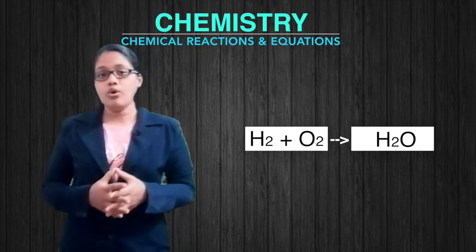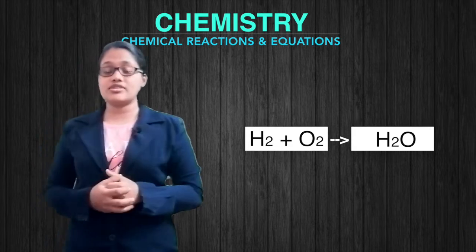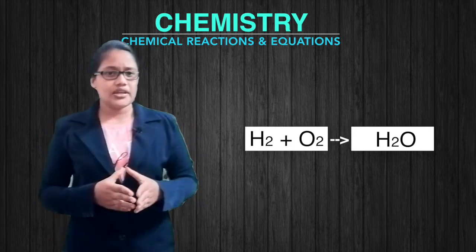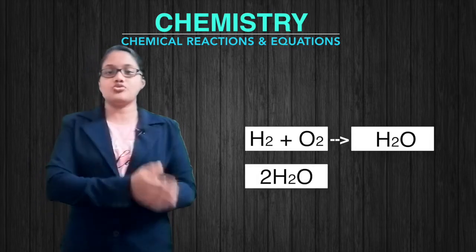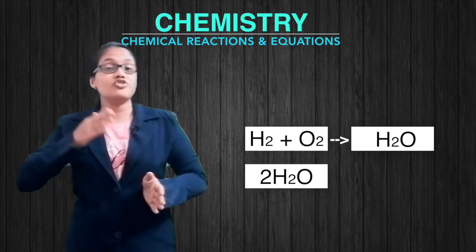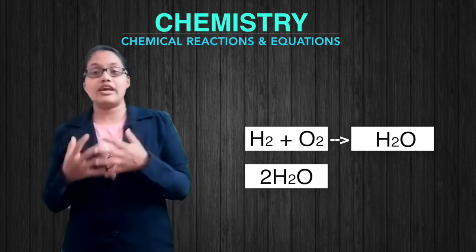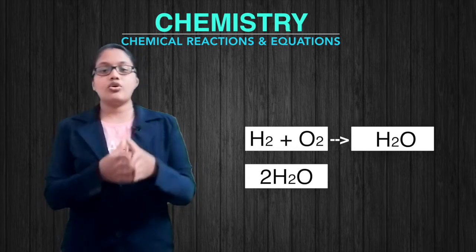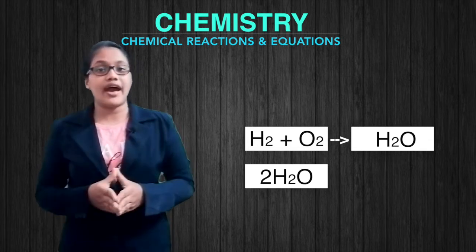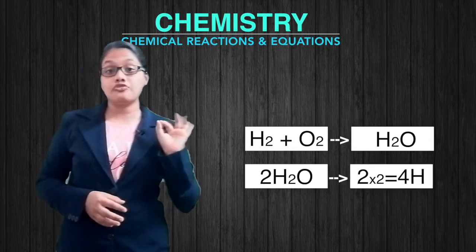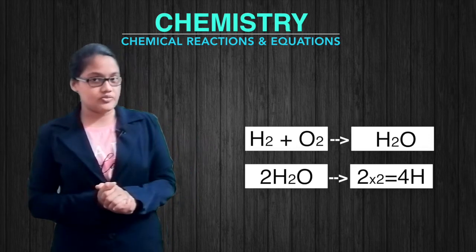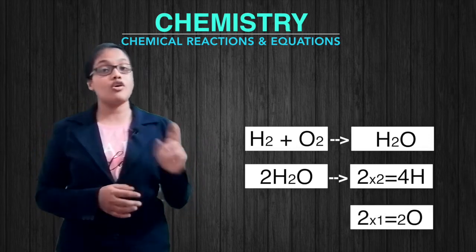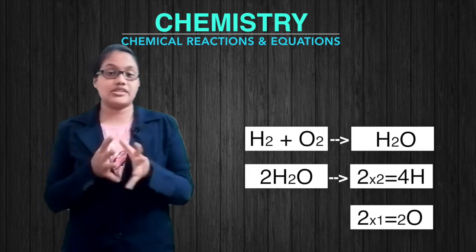So in H2O, there are 2 hydrogen atoms and 1 oxygen atom. But in the case of 2H2O, you have to multiply the number written on the left hand with the numbers on the subscript. So in 2H2O, we have 2 into 2, 4 hydrogen atoms and 2 into 1, 2 oxygen atoms present in it.